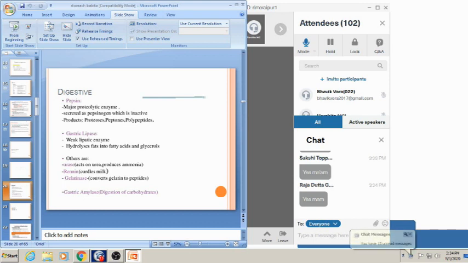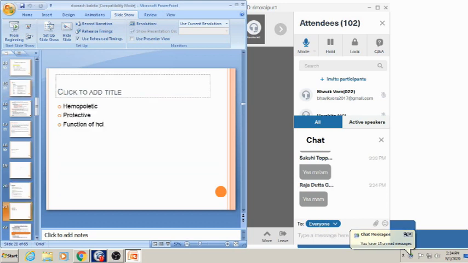Others are urease, which acts on urea and produces ammonia, and renin, which curdles the milk, and gelatinase, which converts the gelatin into polypeptide. So this is the digestive function of the gastric juices.